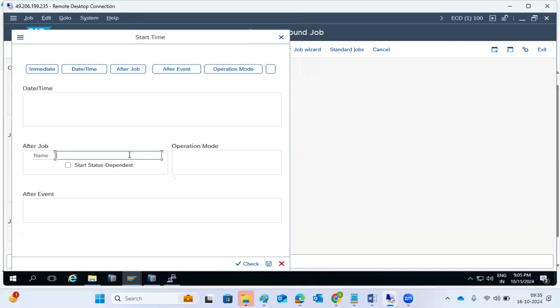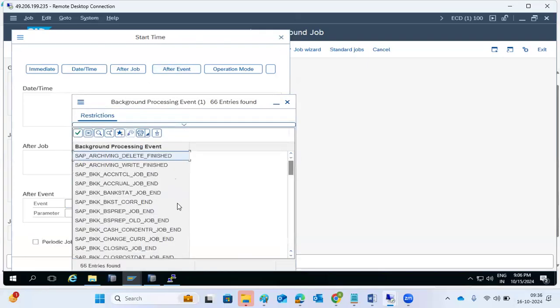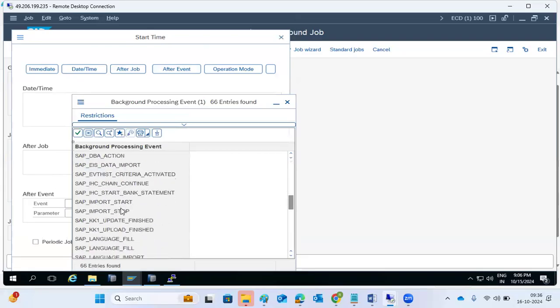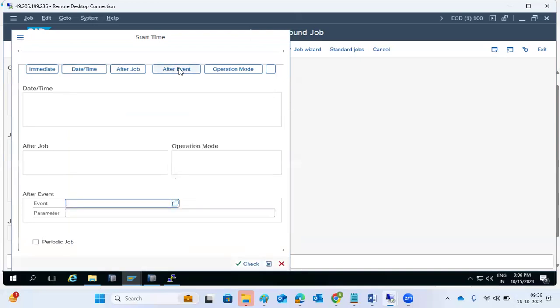What is the first procedure job you have to execute here? Then that procedure job we have to give it here. Sometimes after the events, at system level, some events occur. These are the events actually. In the system level, as soon as the system is started, you need to run this report. There are some events here, SM62, SM64, we can create the events here.